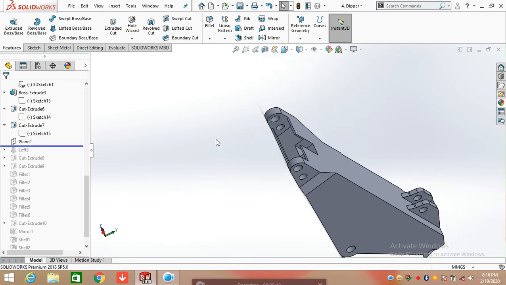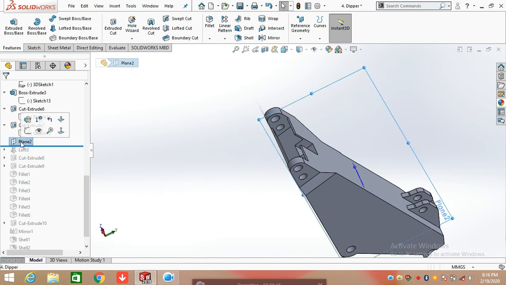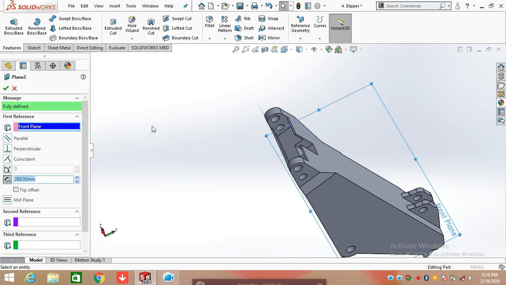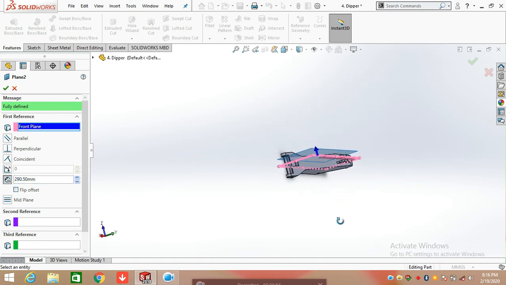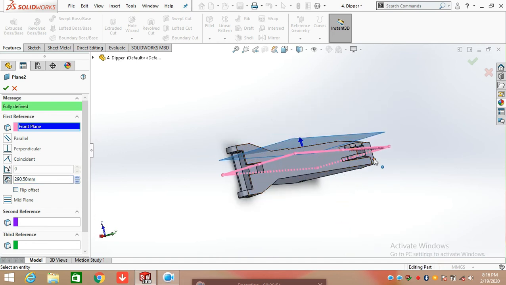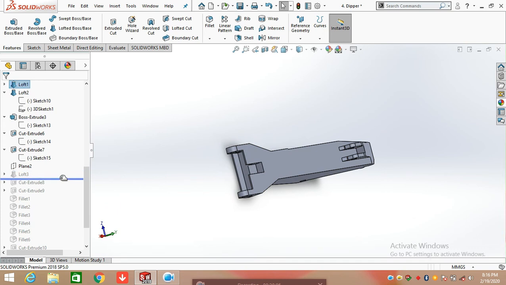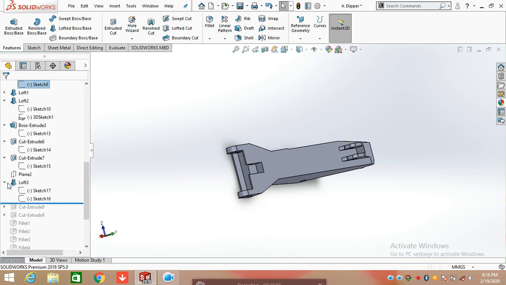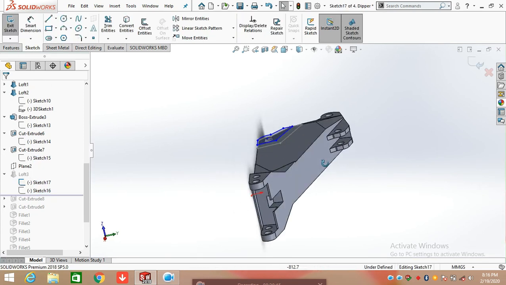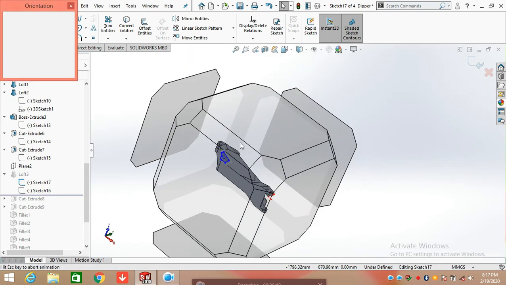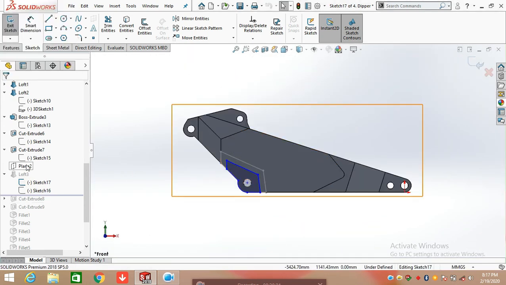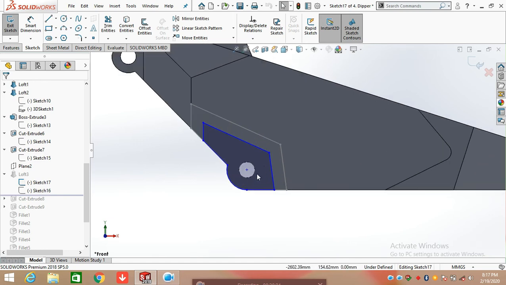Now again here we need to create a plane. So here we create a plane with the reference of front plane. The first reference is front plane and enter distance is 290.50 mm. On the new plane we need to create a sketch for applying loft feature. So select plane, and again here we need to draw a sketch.